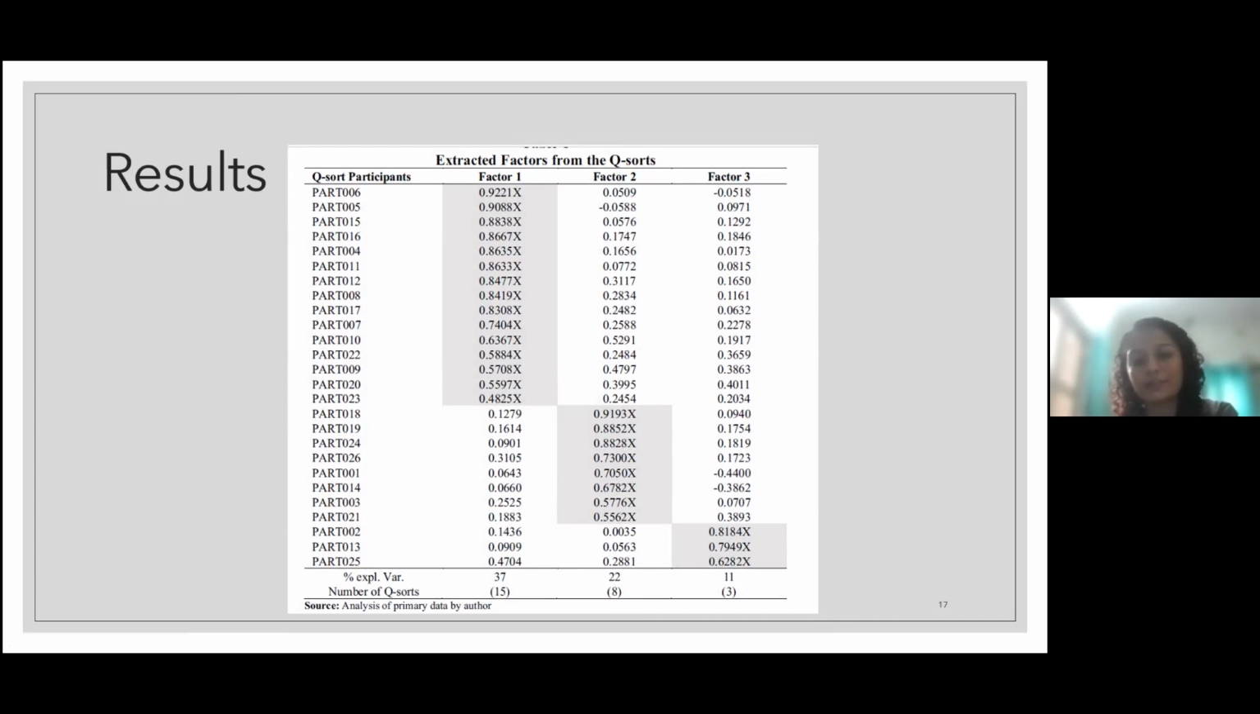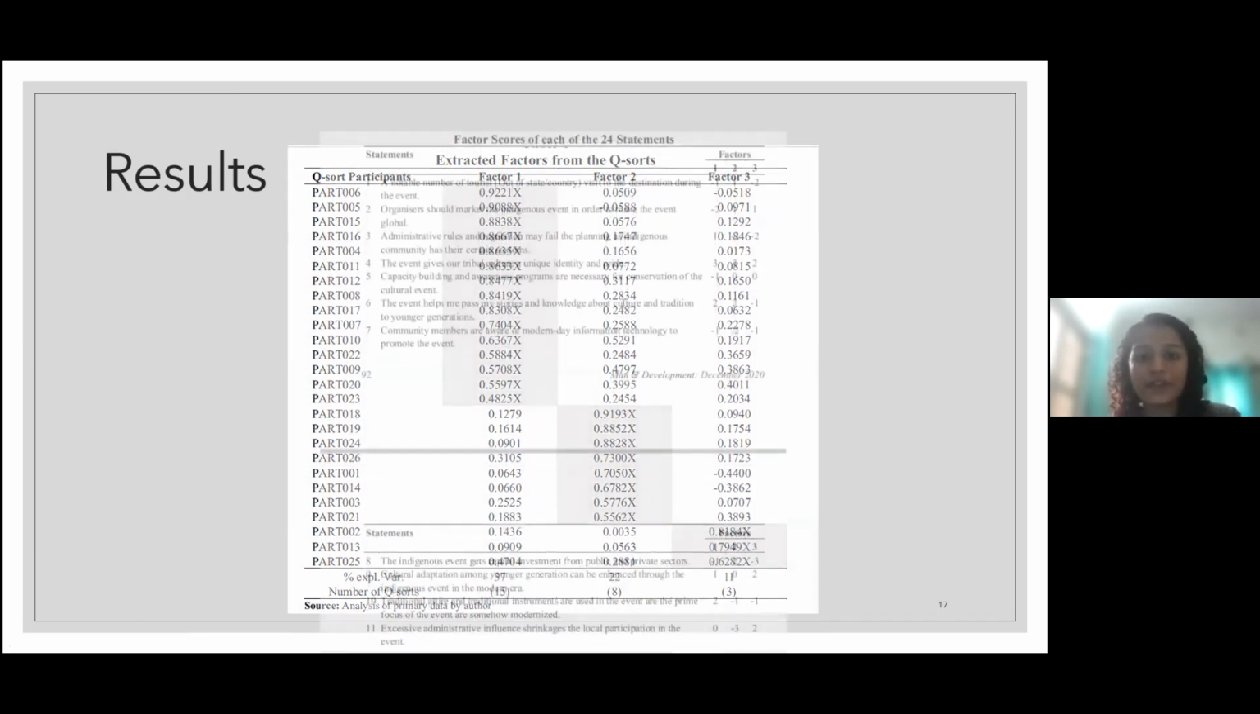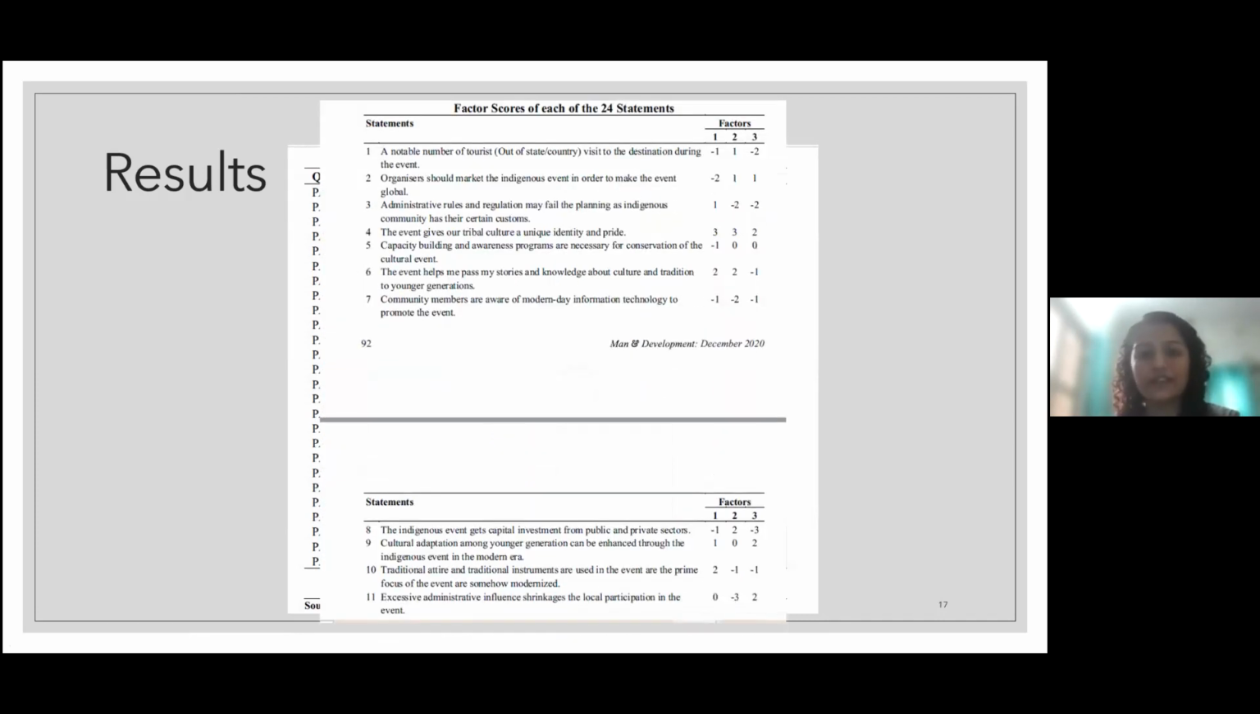Having similar perception. So that's why they are loaded in factor 2. Whereas for factor 3, you have 3 participants. Like that, you will be getting tables. So here they have used statements instead of photos. So here they have used 24 photos. So here are the factor scores in the form of -3 to +3.